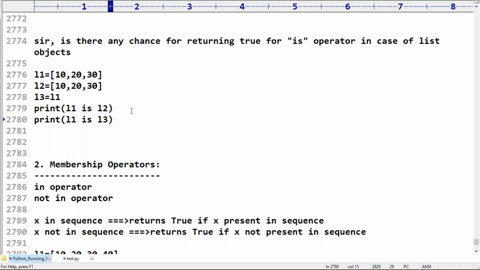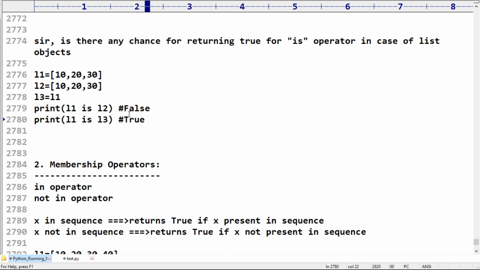What is the answer in the first case? False, because the address of L1 and the address of L2 are different. What is the answer in the second case? Can you please confirm? The answer in the second case is true.